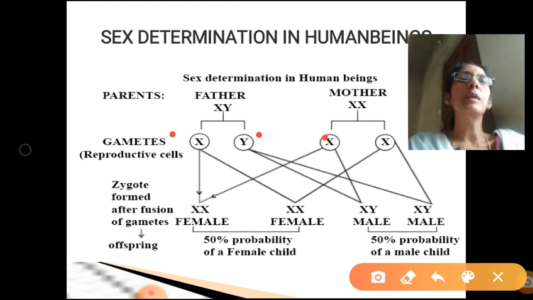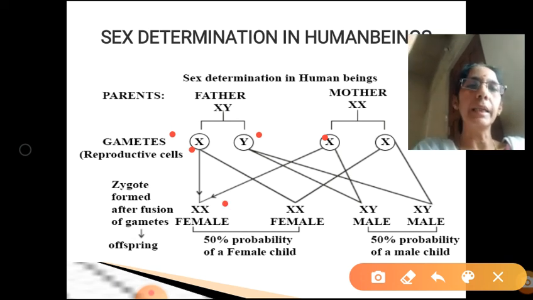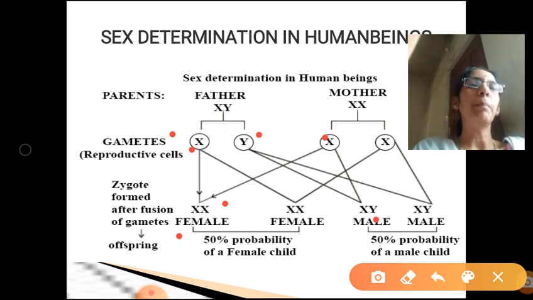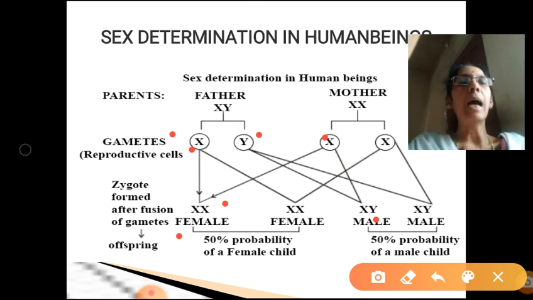So when the sperm carrying X chromosome fertilizes the egg, the resultant baby is female. But when the Y carrying sperm fertilizes the egg, the resultant will be a male child, because 50% of sperms carry X chromosome, other 50% carry Y chromosome.